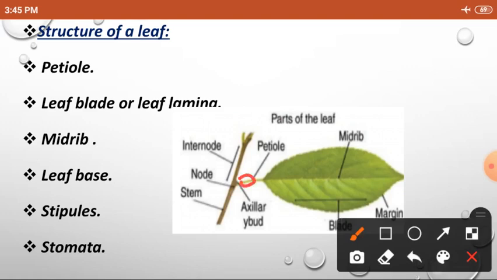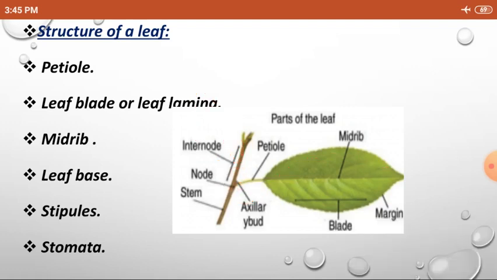Okay. And next one, we can see the axillary bud in the leaf. A bud near the leaf is called the axillary bud. The leaf can grow on either side of it. If the leaves are on either side of the axillary bud, that is called stipules. And next one, stomata. Stomata means through these only the exchange of gases for respiration takes place.